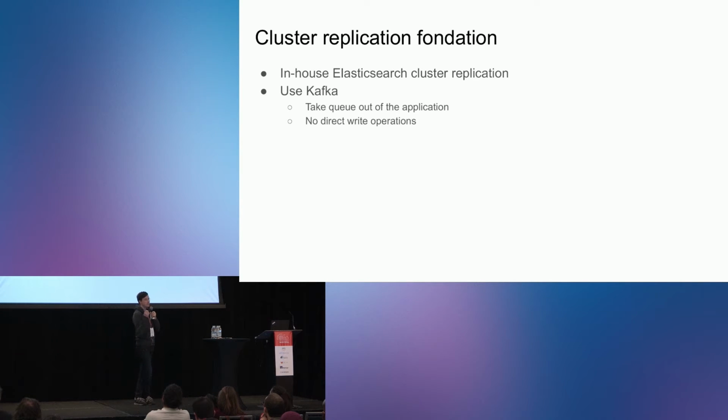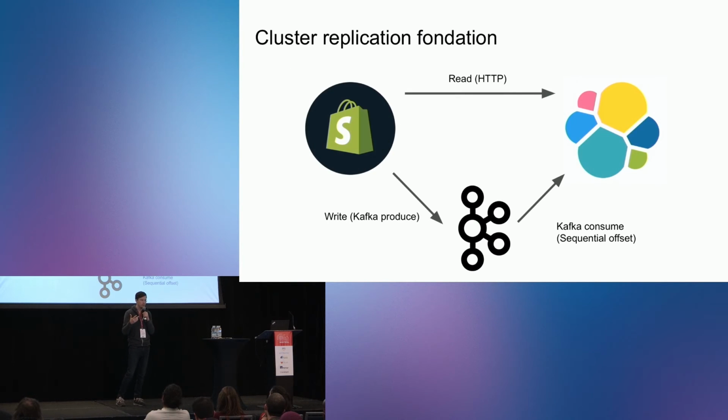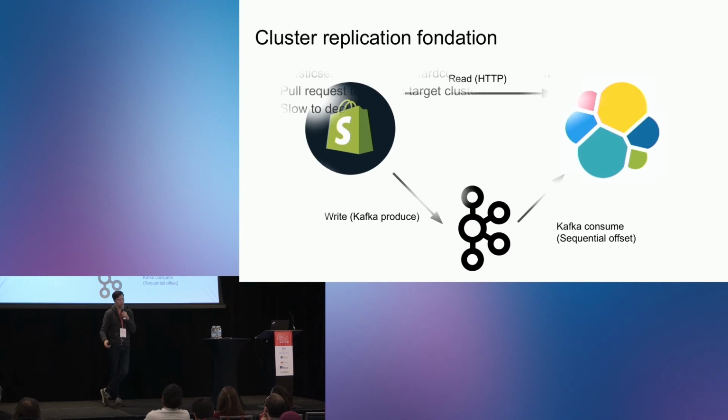So let's put the cluster replication foundation in place. We decided to build our own in-house Elasticsearch cluster replication system. For this, we use Kafka to take the write queue out of the application. So there are no more direct writes to the cluster from the jobs. Now it looks like this. Shopify still does its reads through HTTP, but all writes are queued in a Kafka queue and consumed later into Elasticsearch almost in real time. So write document, create an index, change the mapping, anything we can do.